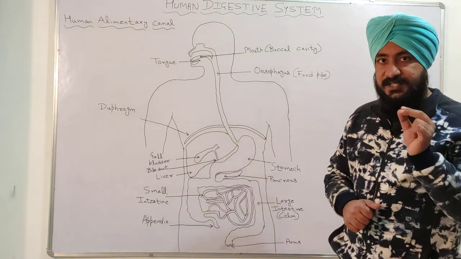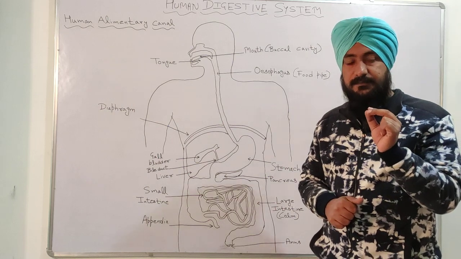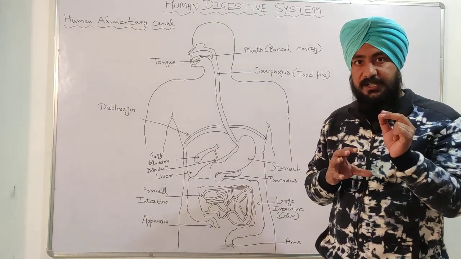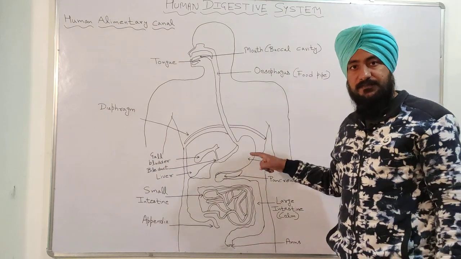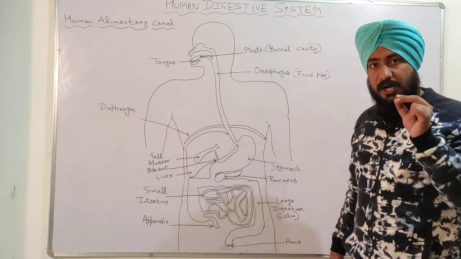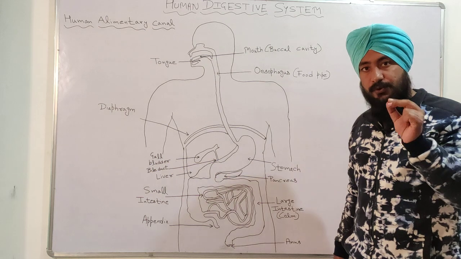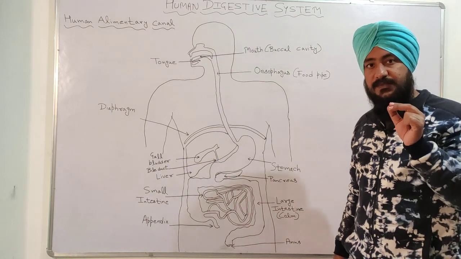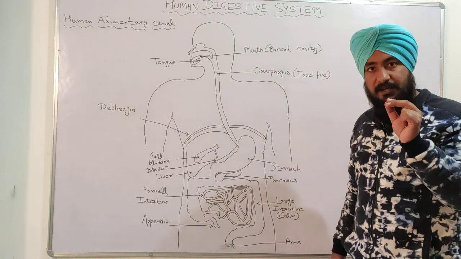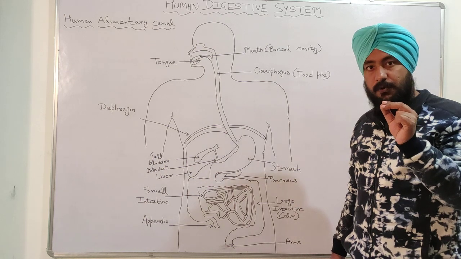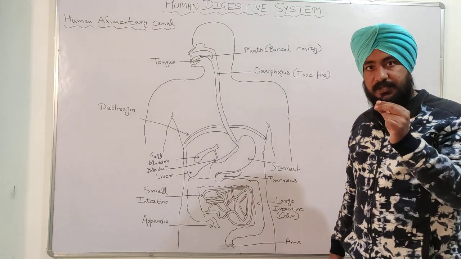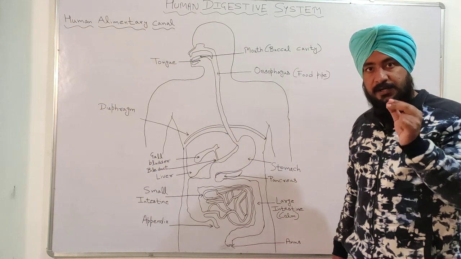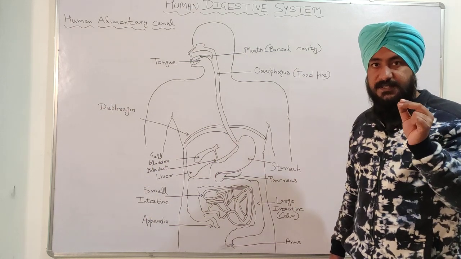Hydrochloric acid is a strong acid. So to protect the inner lining of the stomach from the strong hydrochloric acid, a special type of inner lining in the stomach is present, and that inner lining is called mucus.